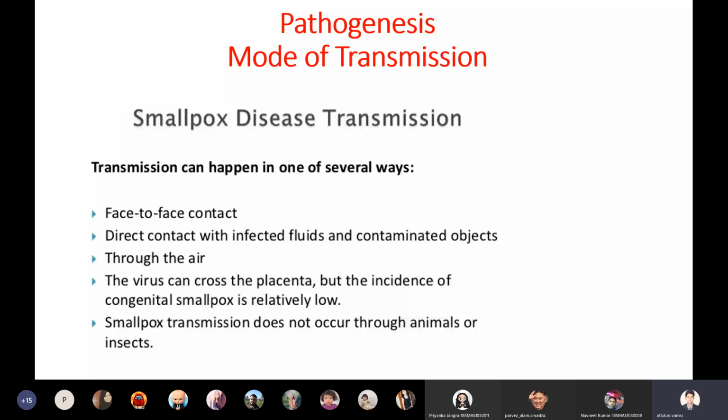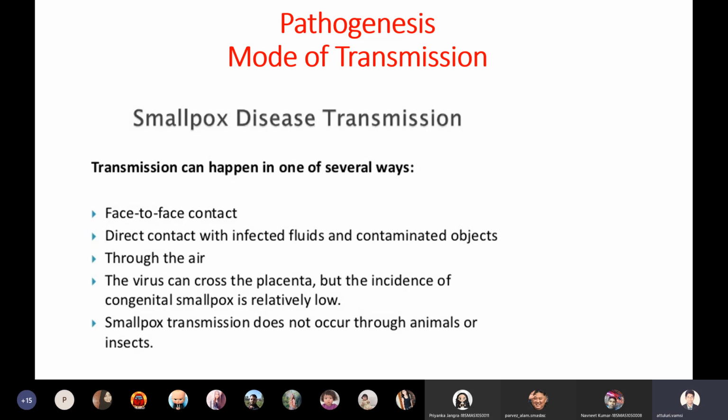When I say airborne, I don't know whether you understand the severity of airborne or not. For example, if I have smallpox virus, when I'm breathing, I will exhale and inhale. When I'm exhaling, through the air from my nose, the virus will start spreading. So it is called airborne infection.